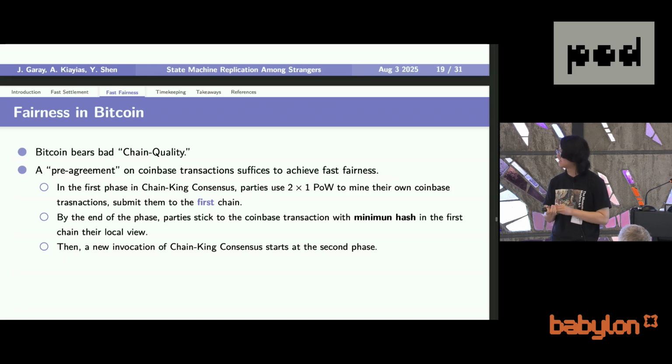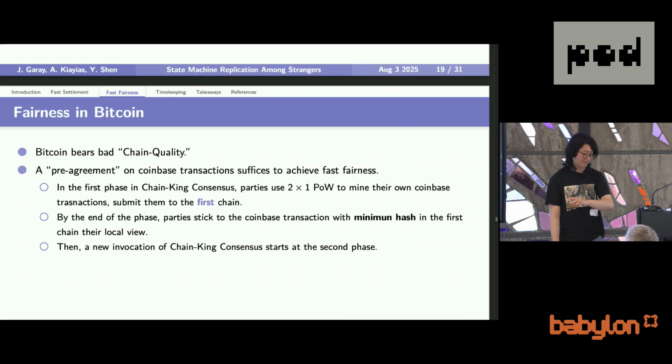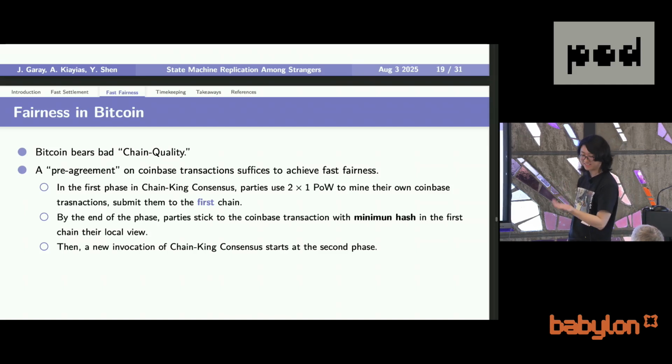If parties keep mining their own coinbase transactions and submit them to the first chain, then we know that with constant probability, this first chain is a good chain where every party will replace their coinbase transaction with the same output from this chain. And again, the minimum hash gives you constant probability that this coinbase transaction is indeed an honest coinbase transaction. And this gives us fast fairness.